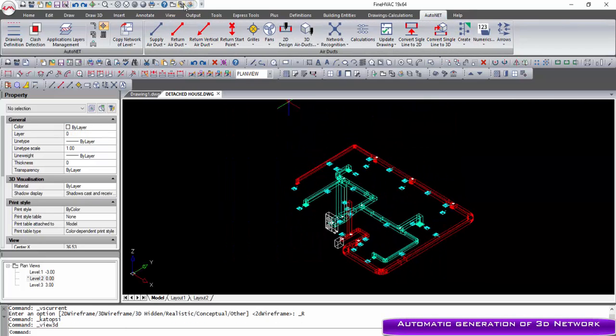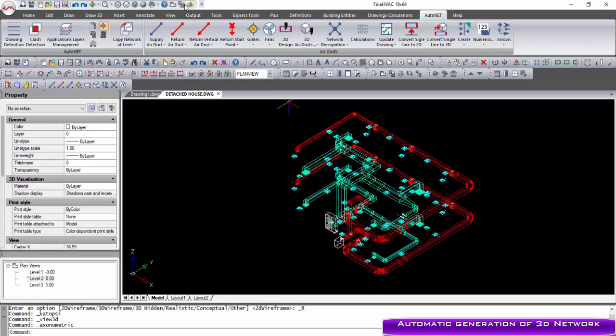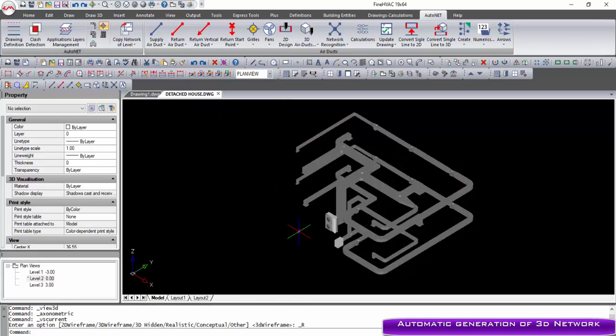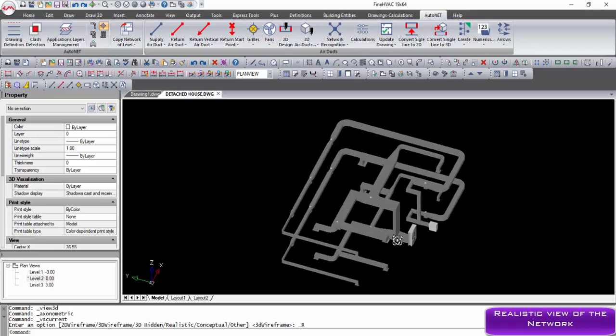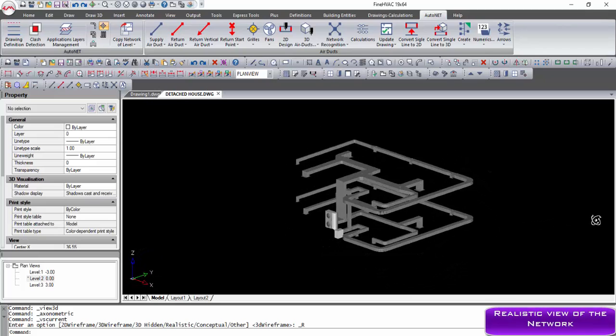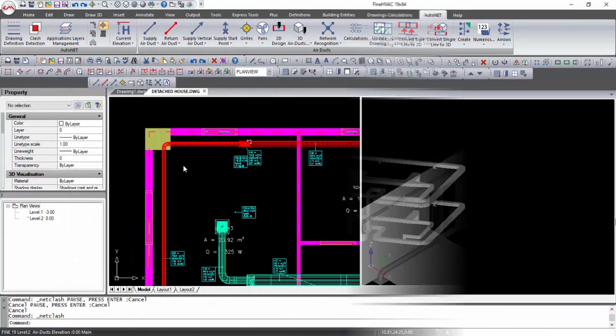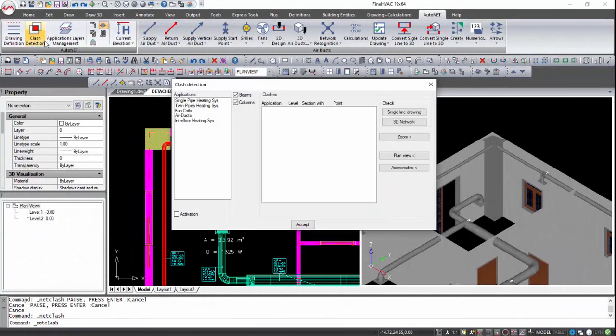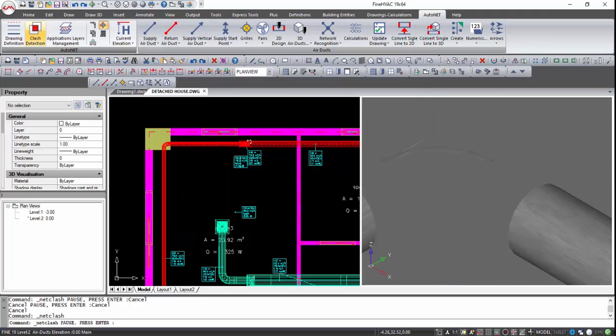Moreover, we can select Convert Single Line to 3D, and the program automatically converts the network into 3D in relation to the calculation results. The Clash detection command enables the identification, inspection and reporting of interferences in the MEP project model with beams and columns.